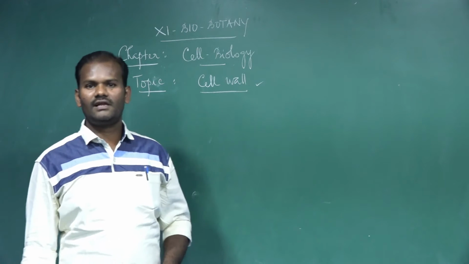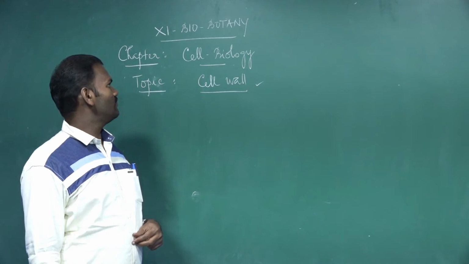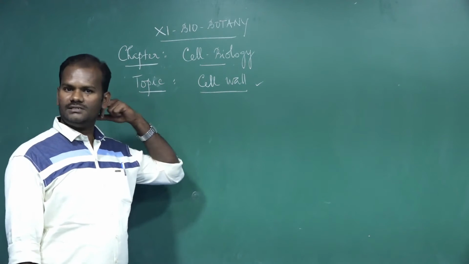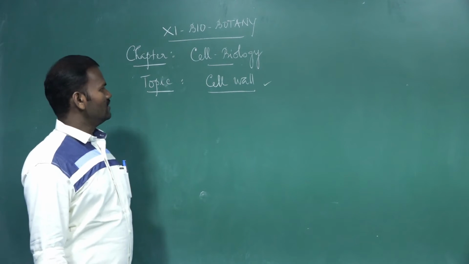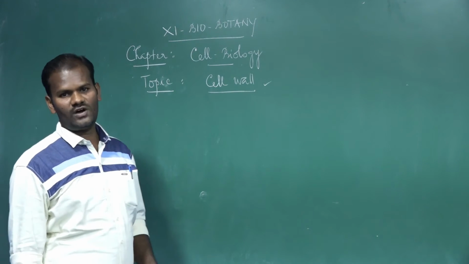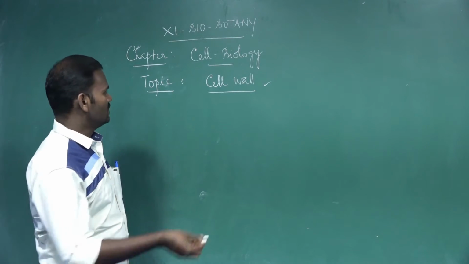Good afternoon students, welcome back to botany session. In these videos we are going to discuss the cell wall of cell biology. It is one of the 11th chapter, cell biology. The topic is cell wall. So what is called cell wall, how it is formed, what are the types of cell wall, these are the topics we are going to discuss.